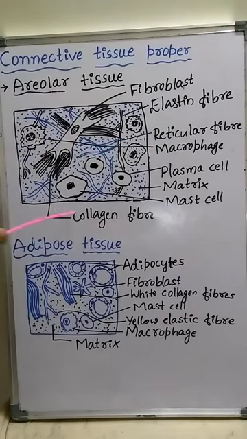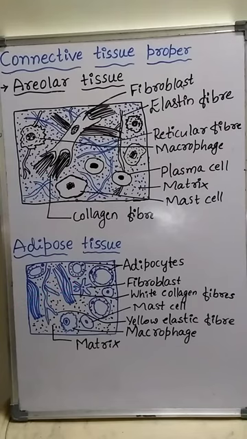See, this is the diagrammatic view of areolar connective tissue. Areolar connective tissue is a simple connective tissue and it is the typical one. In areolar connective tissue, a semi-fluid jelly-like matrix is present.